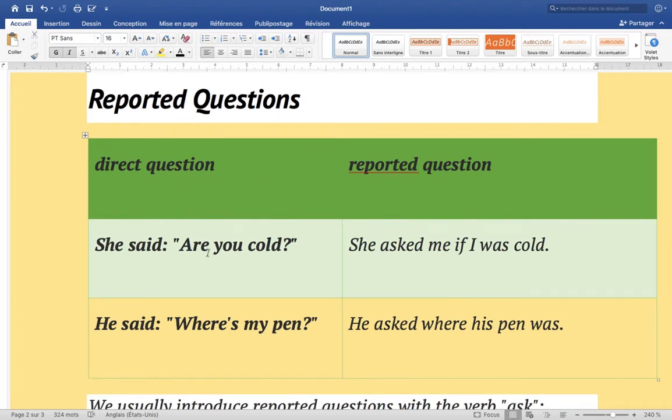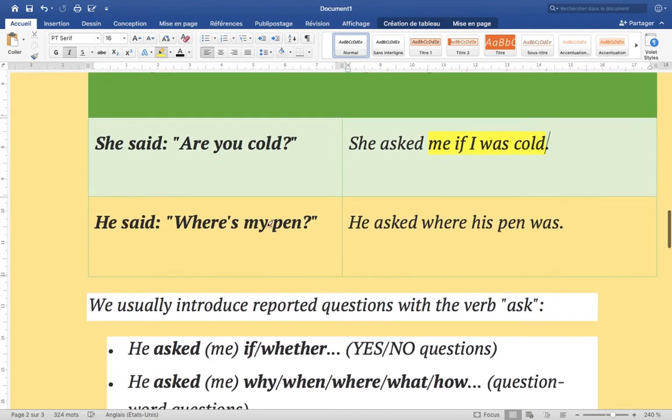We have, she said, are you cold? Okay, so she asked me if I was cold. She asked me if I was cold. Then we have, where is my pen? This is a sentence, which means that we have a WH question, where is my pen? And he asked where his pen was. Okay, where his pen was.